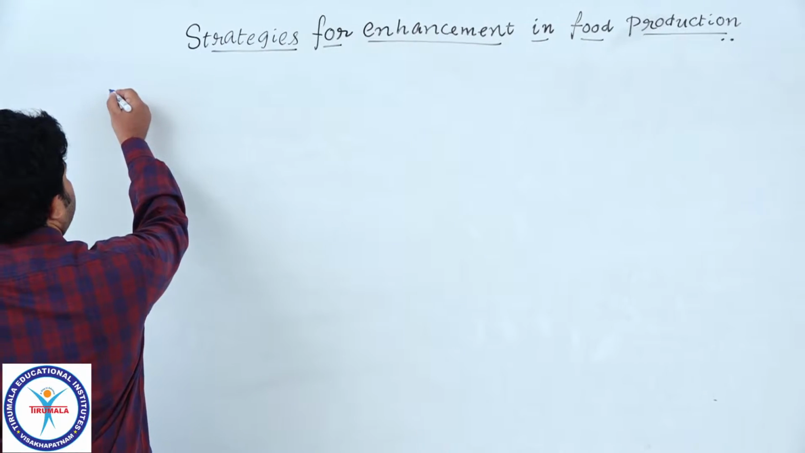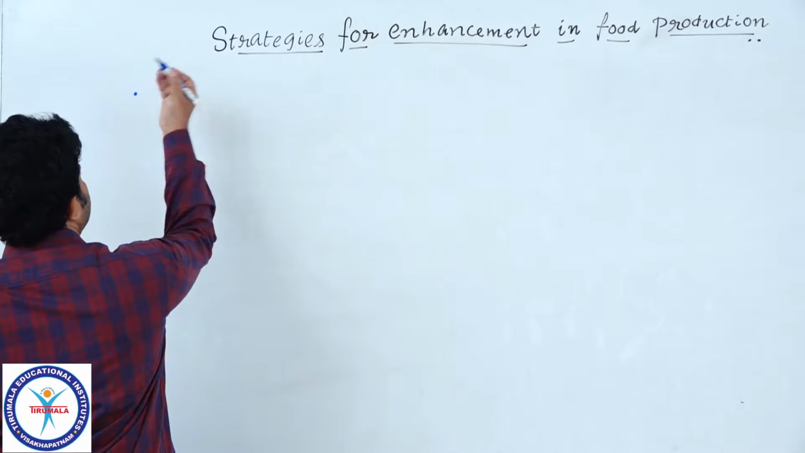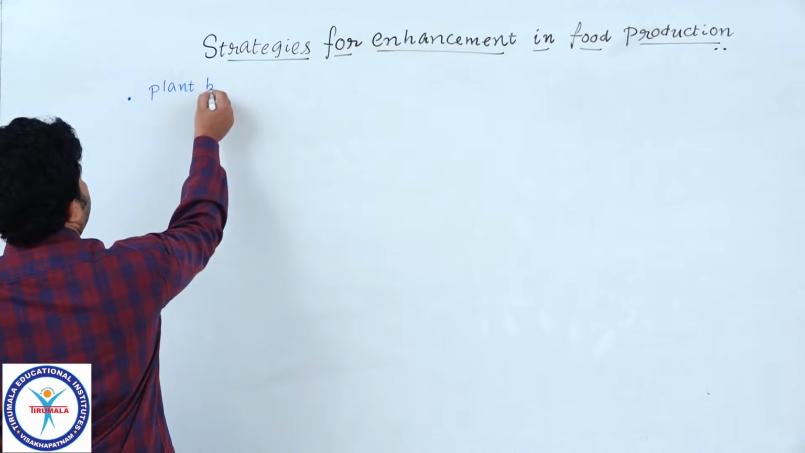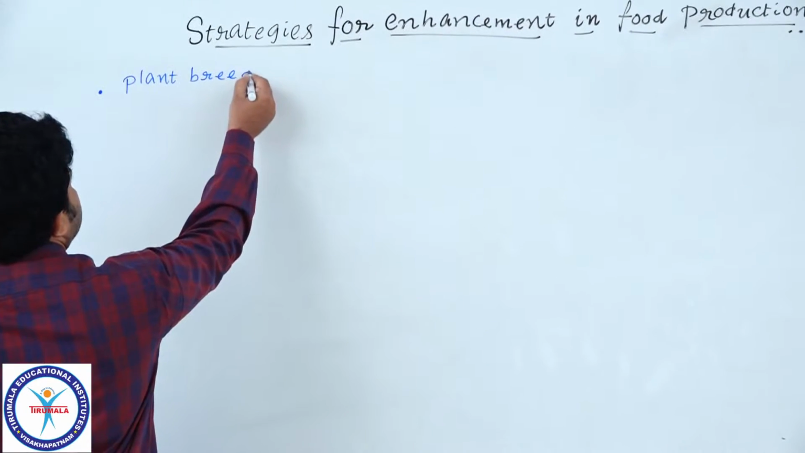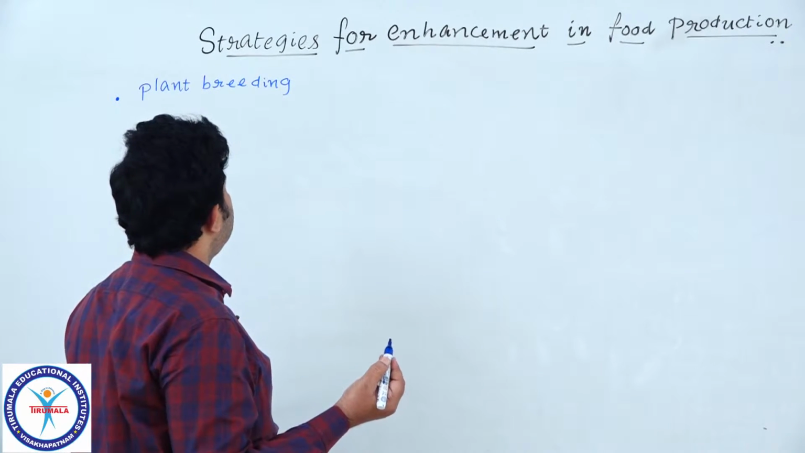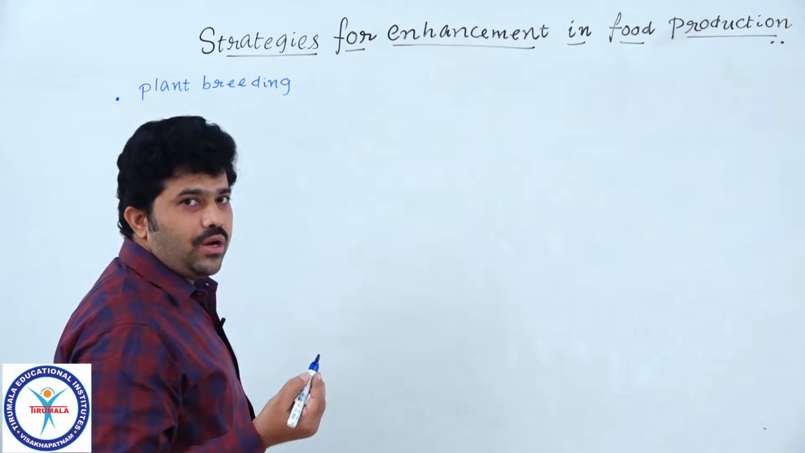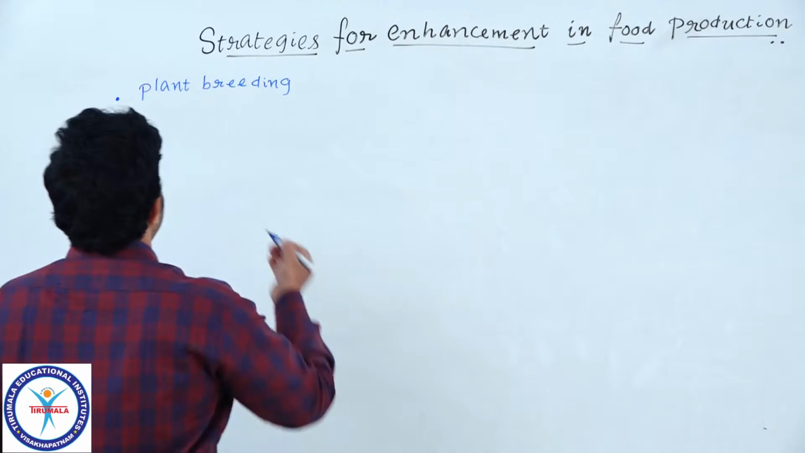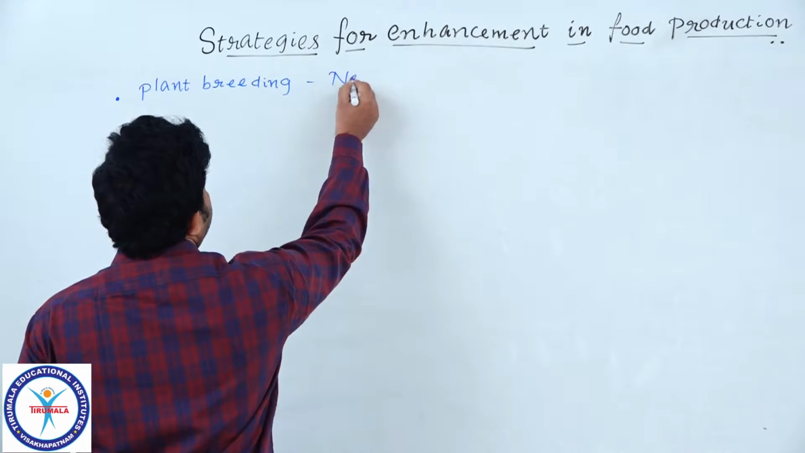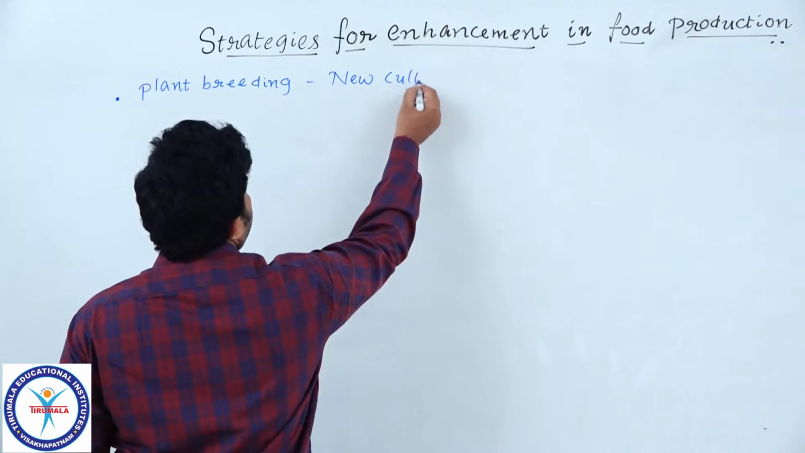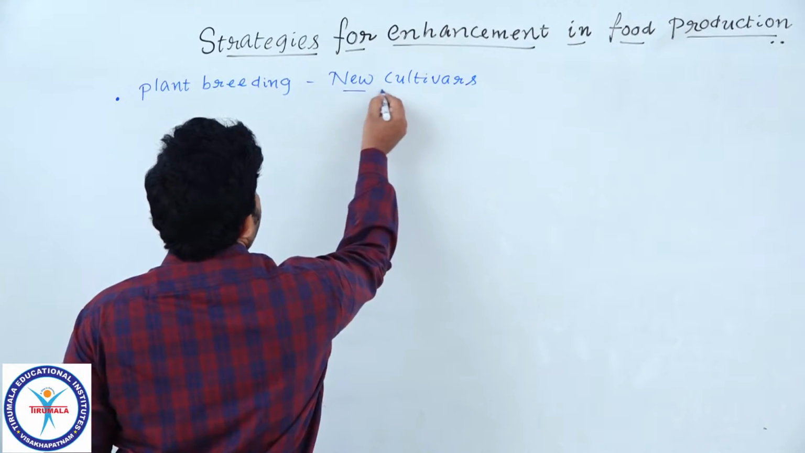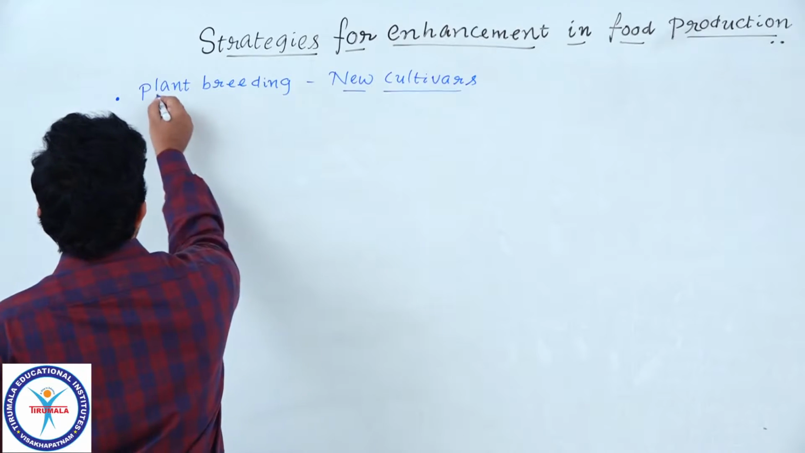What is the result we are obtaining from plant breeding? Students, every time I am saying, please follow the content and pay sincere attention to our lesson. So, plant breeding gives a result like new cultivars. What is the result we are obtaining from plant breeding? That is new cultivars.